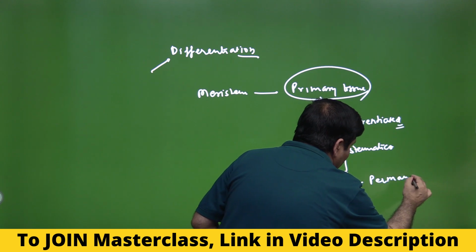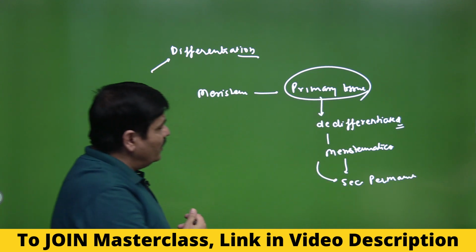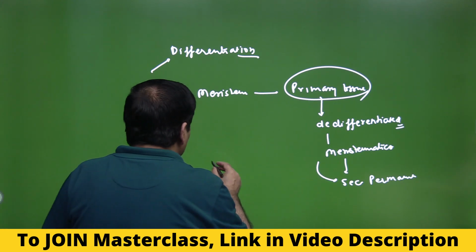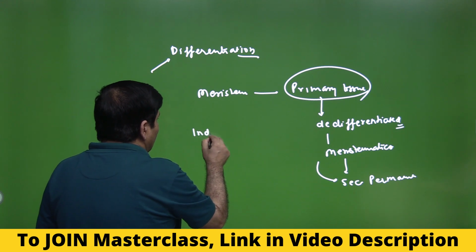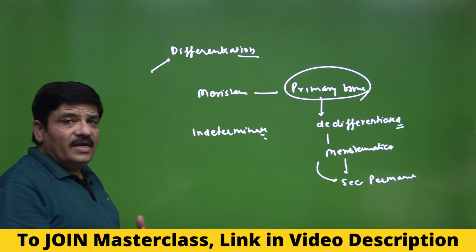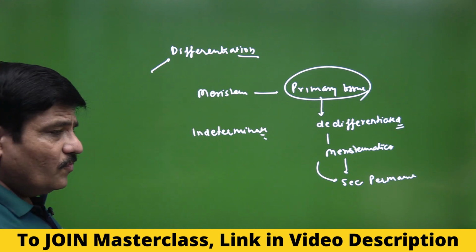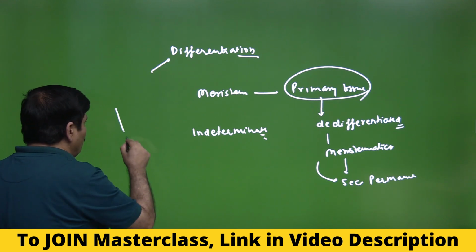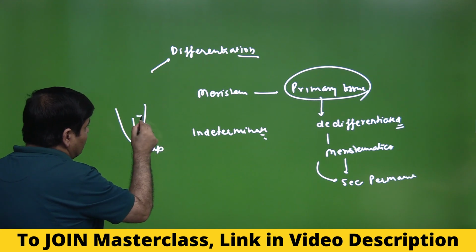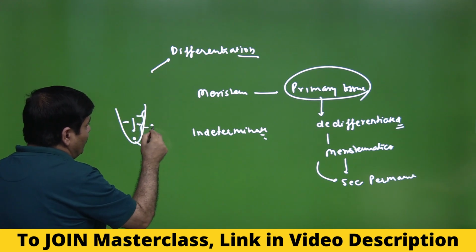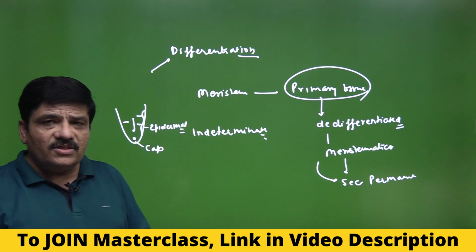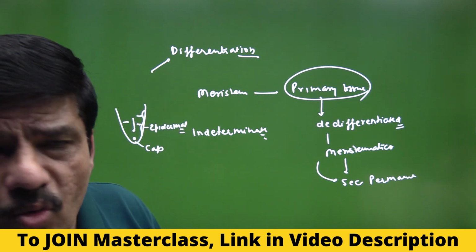I hope all these things are clear. This process is called redifferentiation, and like growth, differentiation is also said to be indeterminate. This means that it is the location of the cell that may decide what it will develop into. For example, your NCERT says that at the root apex, the cells which are away from the apex develop into the root cap, and the cells which are pushed laterally develop into the epidermal layers. So this is why we say that not only growth but differentiation is also indeterminate or open in plants.